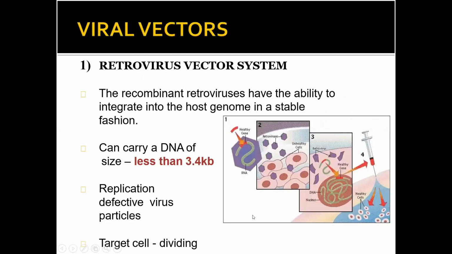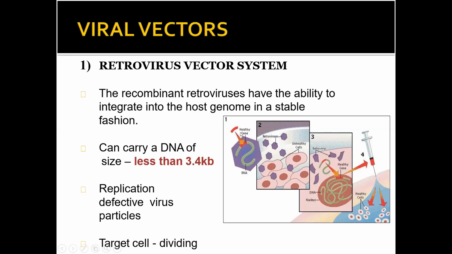Now the viral vectors or the retrovirus vectors, they carry less than, see, these things are known to you because you have read about the vectors in your last classes. So the size is less than 3.4 kb, replication defective virus particle, target cell dividing.